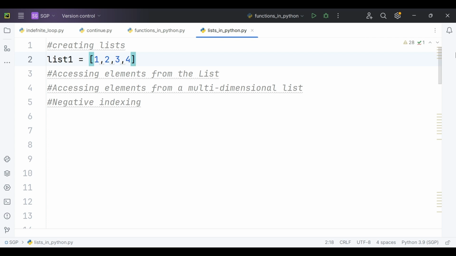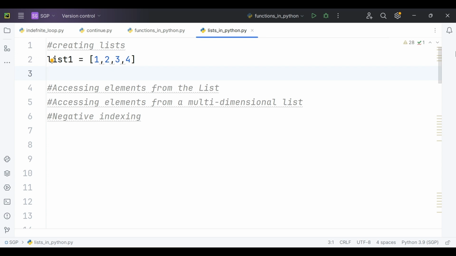Those elements are separated by commas. I also said that a list can carry different data types, so I am taking another example. Let's say list2. I am storing elements like 1, then "code chasers", which is a string. Then I am holding another list here, list1 itself, and then, let's say, a character A.